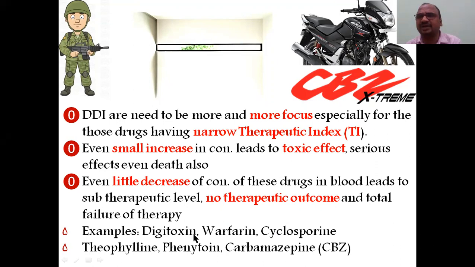Examples are very important, especially digitoxin. See here, narrow therapeutic window: digitoxin, warfarin. I kept war for you to remember easily. Warfarin, cyclosporin and theophylline, carbamazepine, CBZ. This is popularly called CBZ. Carbamazepine, CBZ bike, we know very well, from Hero Honda.